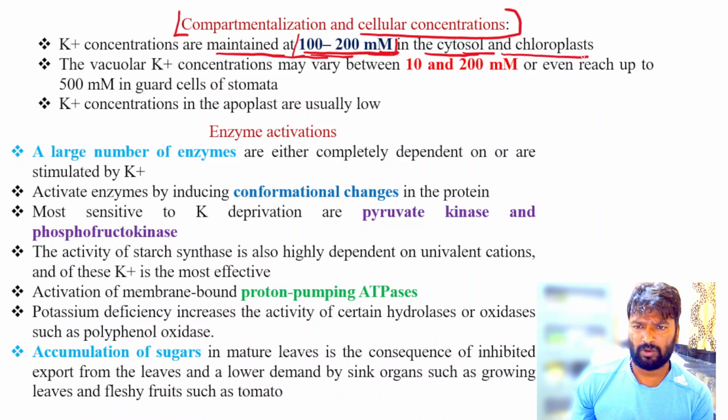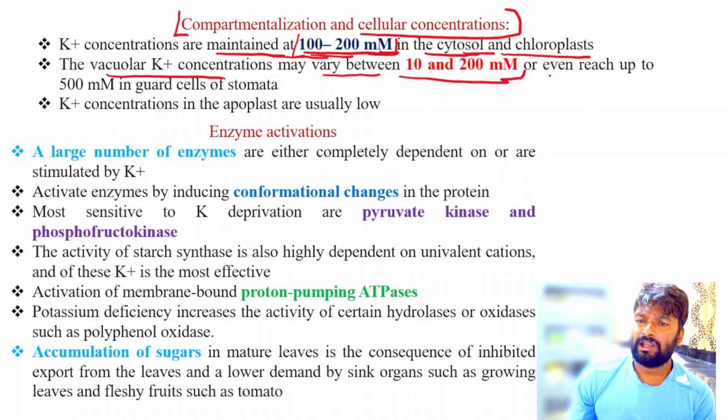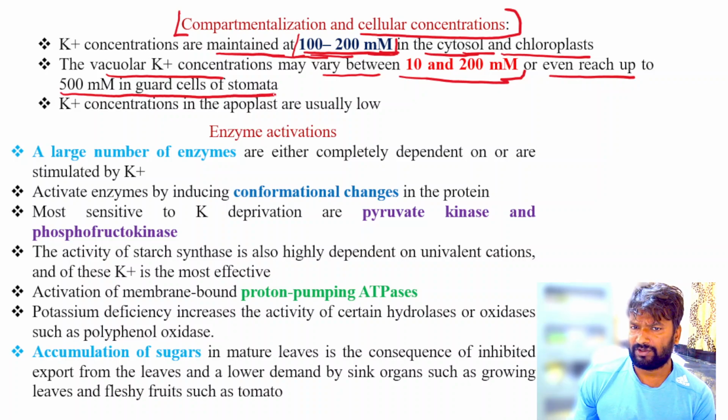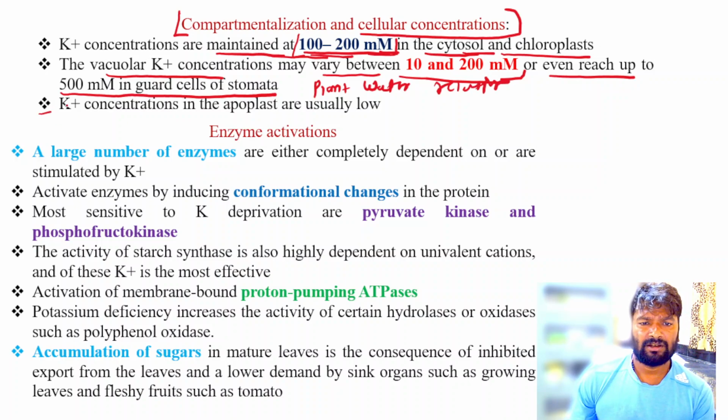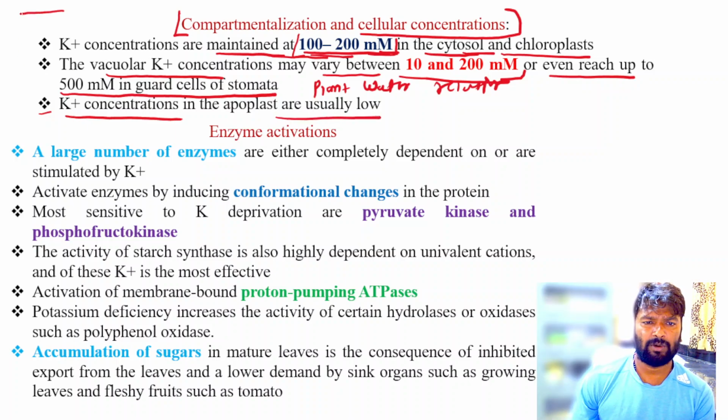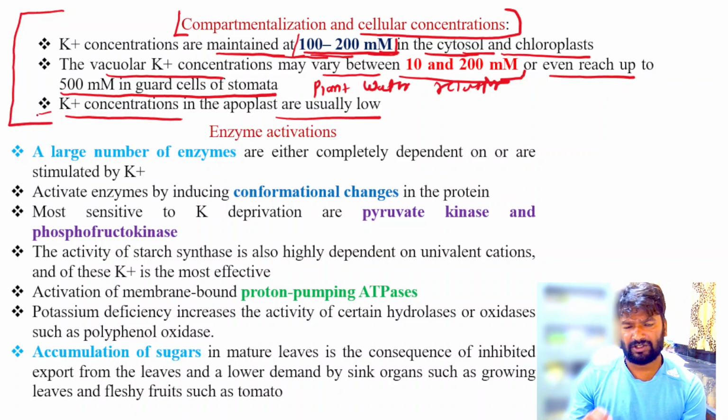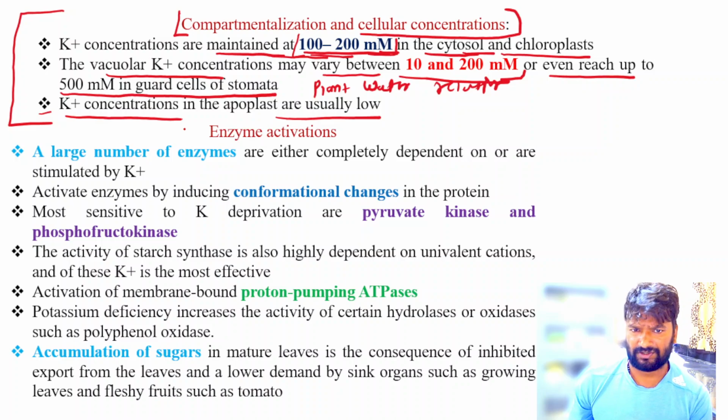Also in the chloroplast and vacuole, potassium concentration may vary between 10 and 200 millimolar, or even reach up to 500 millimolar in the guard cells of stomata, because it has an important role in plant water relationships. Next, potassium concentration in the apoplast is usually low. So friends, this is about the cellular concentration of potassium in plants.